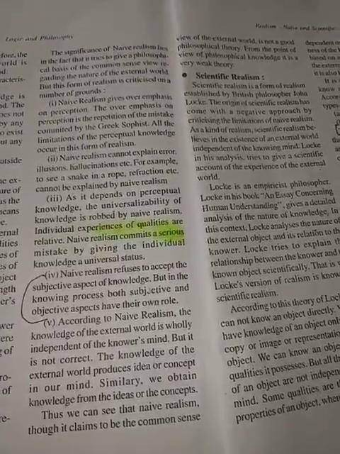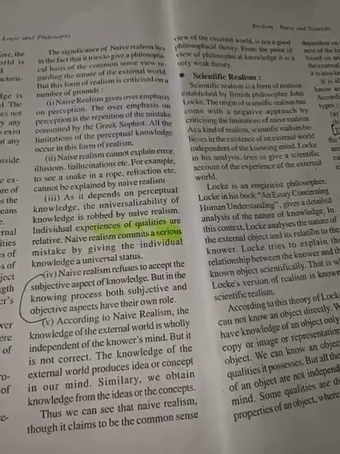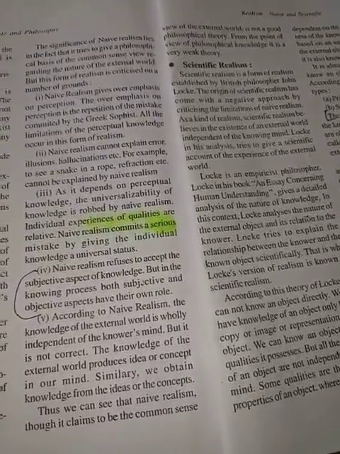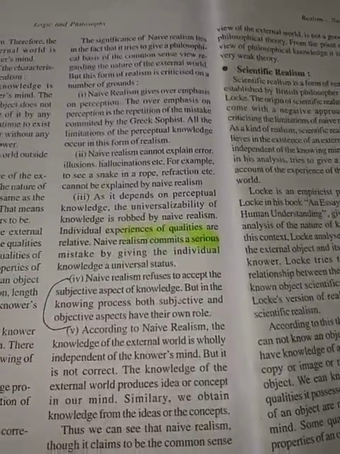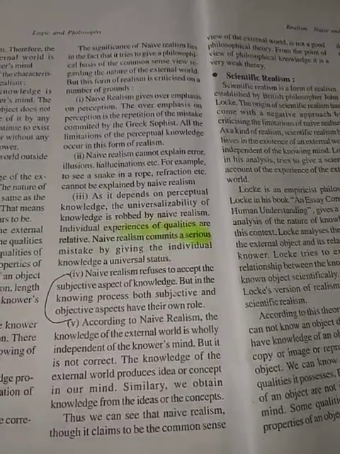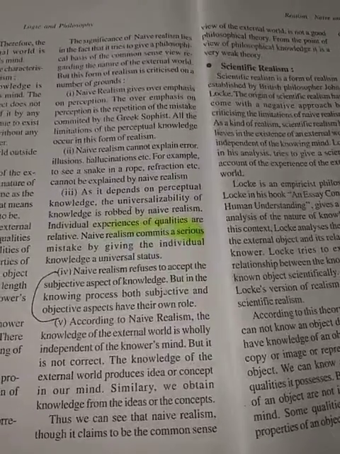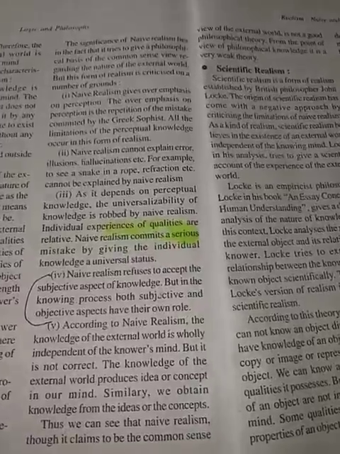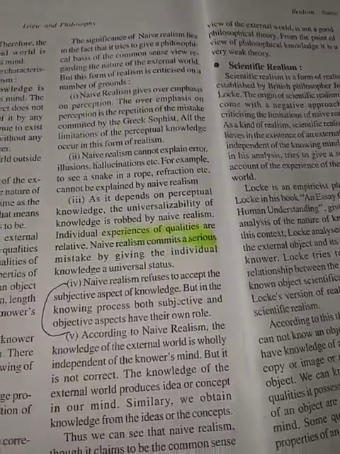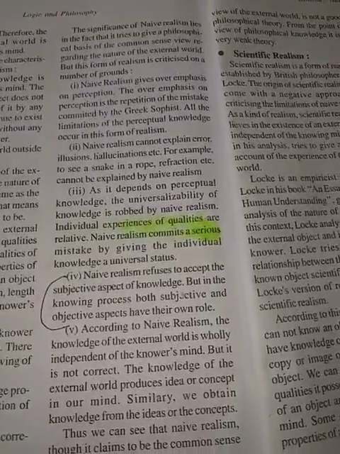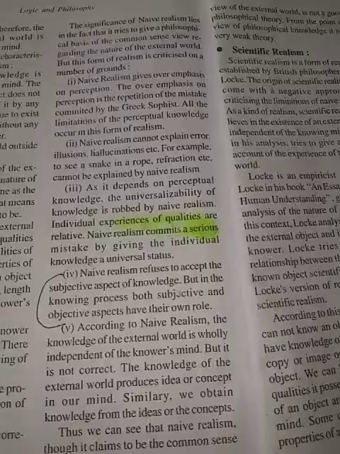Say, you are standing at a distance and your friend is standing near a tree. Now, the size of the tree will be much bigger to your friend than compared to you because you are standing at a distance. If I say perception is the measure of all things, then whose truth claim are we going to accept? Yours or your friend's? Your friend will give a different idea of the tree and you will give a different idea of the tree. So, these are some of the defects that come up with perceptual knowledge, and naive realism, by giving too much importance to perception, accepts those defects.